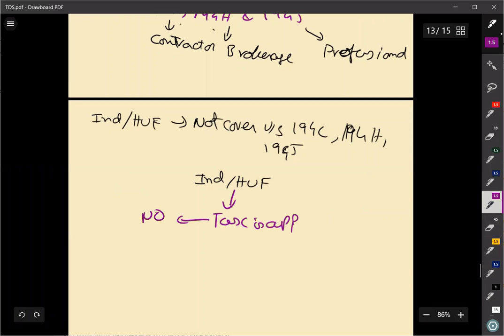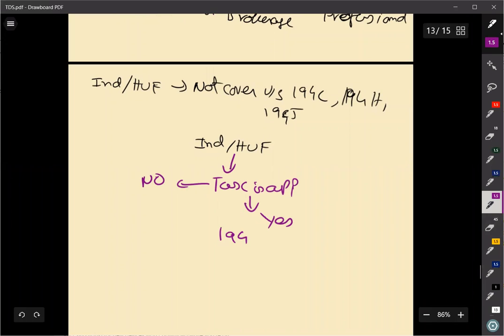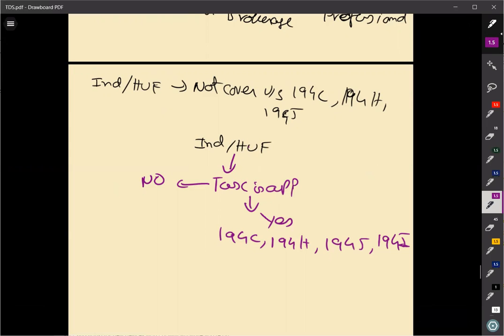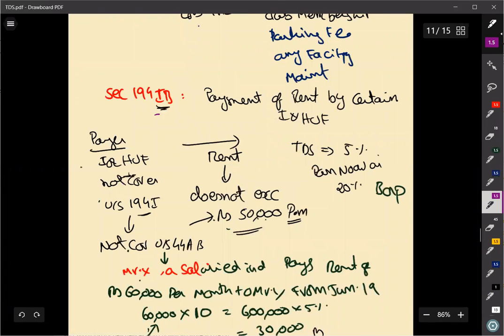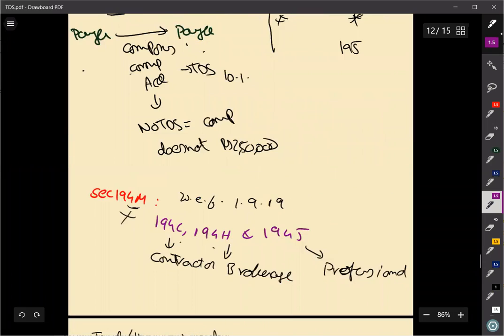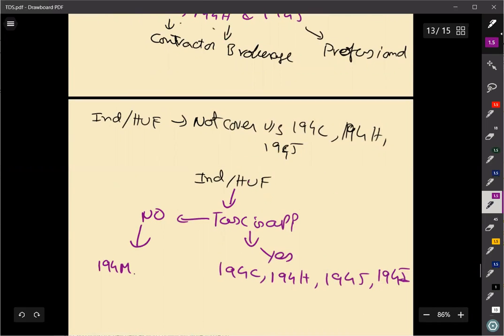The answer may be no, the answer may be yes. If the answer is yes, you will be coming as a part of 194C, 194H, 194J, or 194I. If no, that means you are an individual or HUF and tax audit is not applicable, then you are covered under 194M, which we are going to discuss, and already we have discussed IB. So for you, these four sections are not applicable.